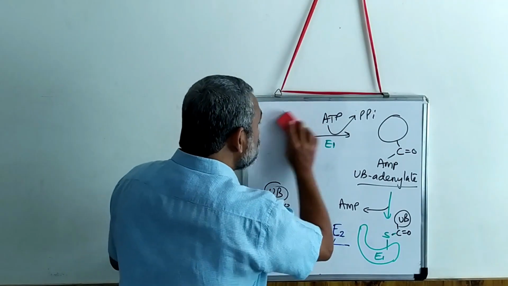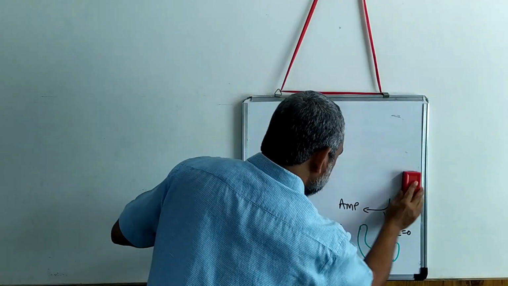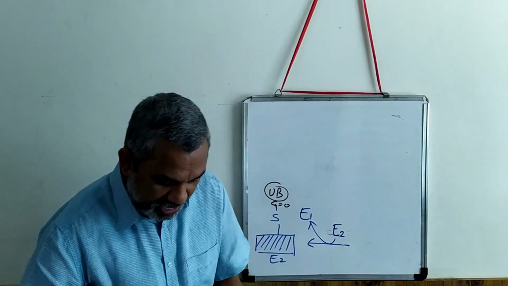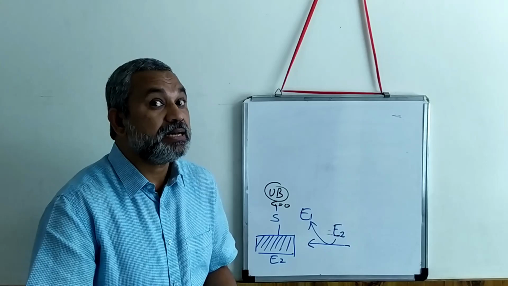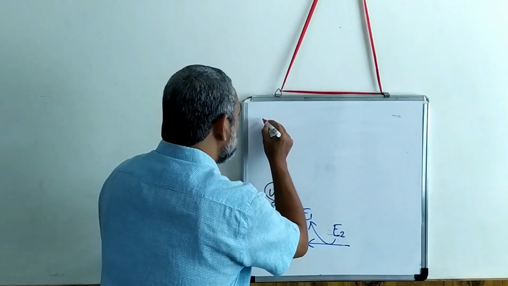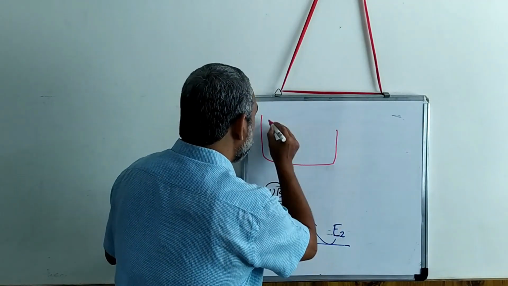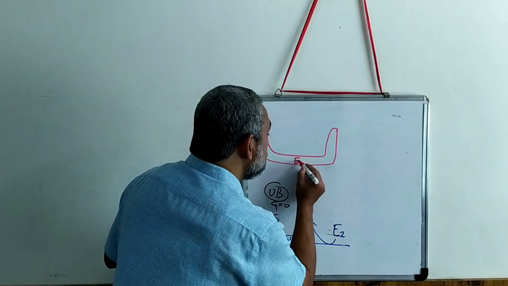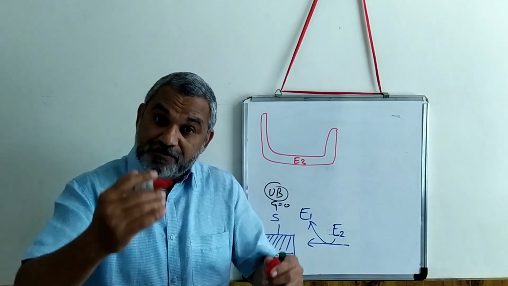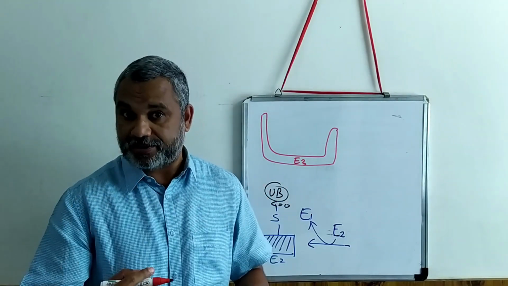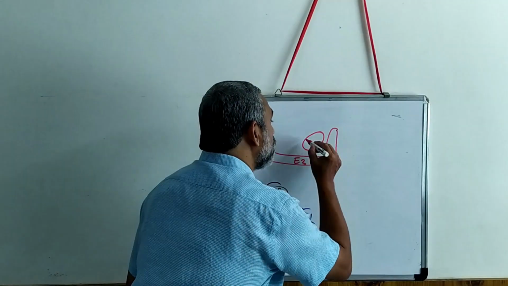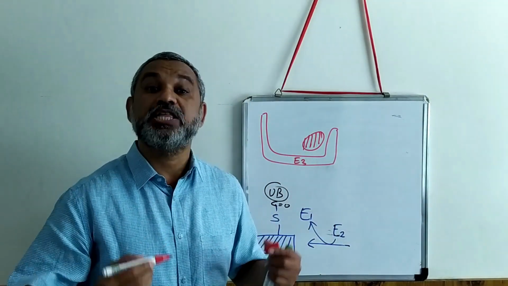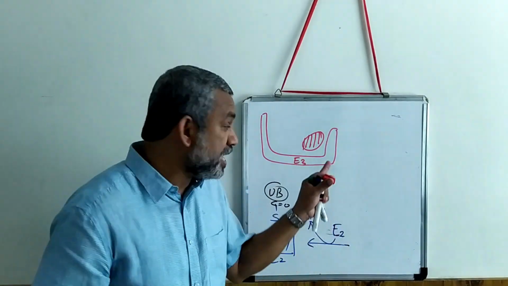What the E3 is going to do, we'll rub this portion. E3 is a large protein. So assume this is E3. And E3 has identified the protein to be degraded. Assume this is the protein to be degraded: the damaged, the modified, the oxidized or the denatured protein.